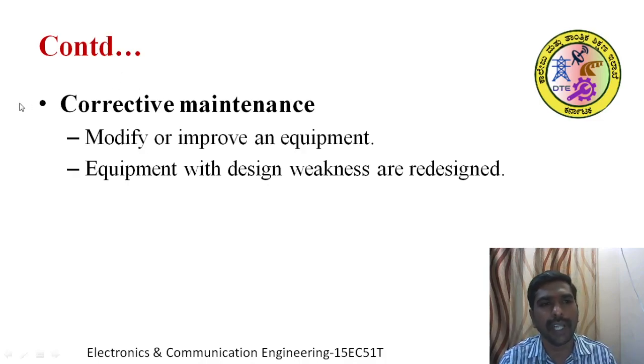That is called corrective action. It modifies or improves the equipment for reliability and ease of maintenance. That is corrective maintenance. Equipment with design weakness is redesigned and reinstalled. That is called corrective maintenance.